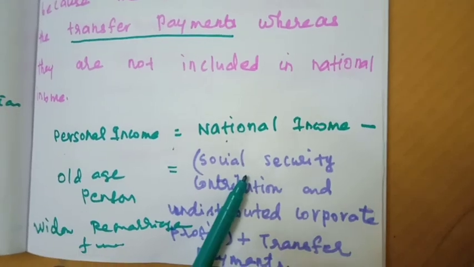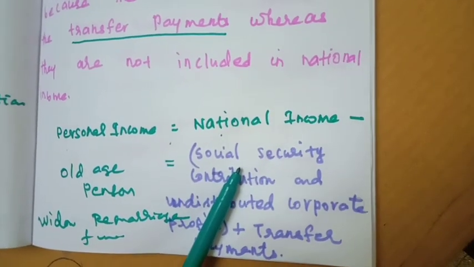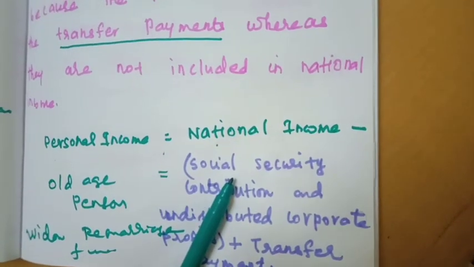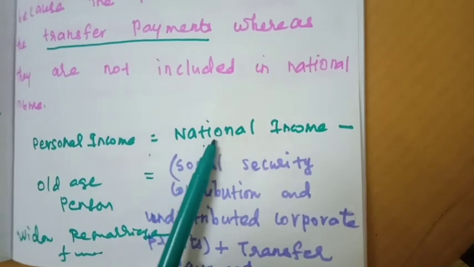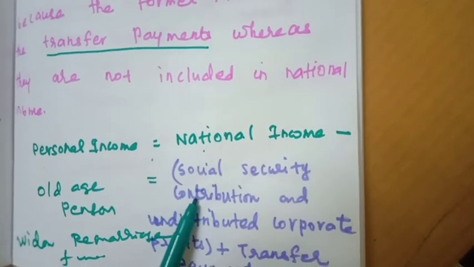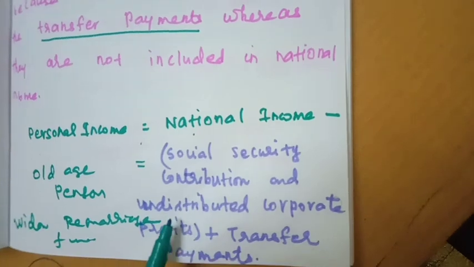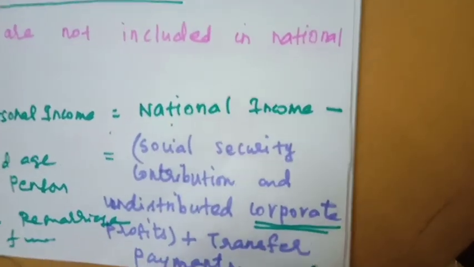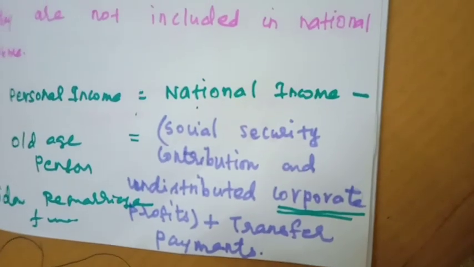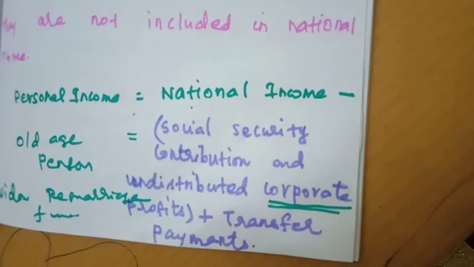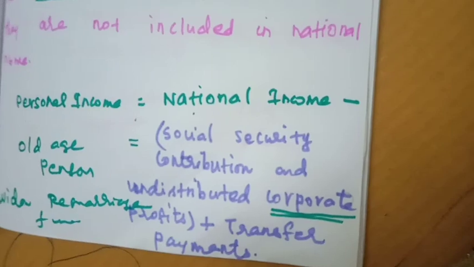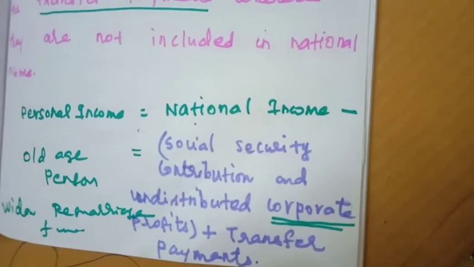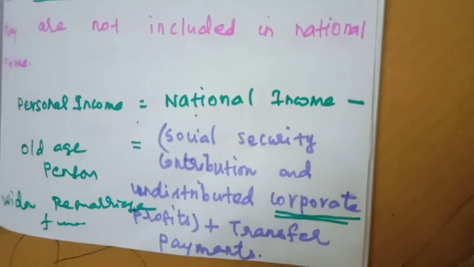What are the contributions? What are the benefits given by the government to the people? You will subtract them. So national income minus social security contribution and undistributed corporate profit. Sometimes the corporate profit is not distributed for the welfare of the people, because the corporate income is fully taken over by private people.